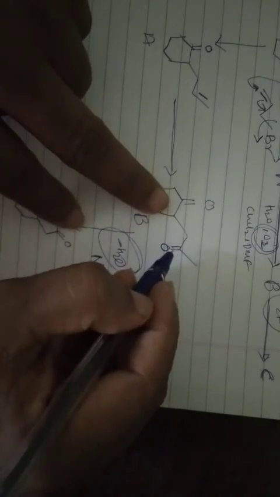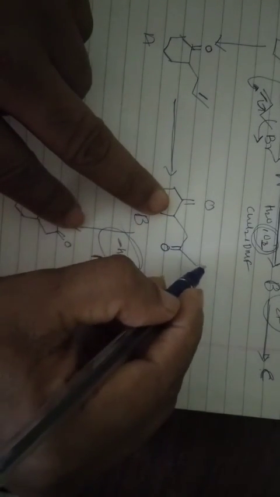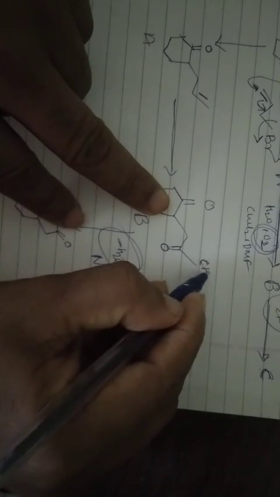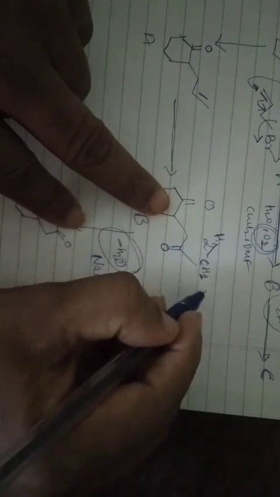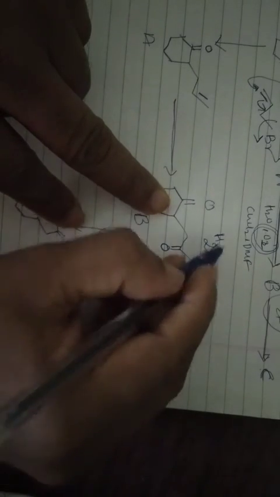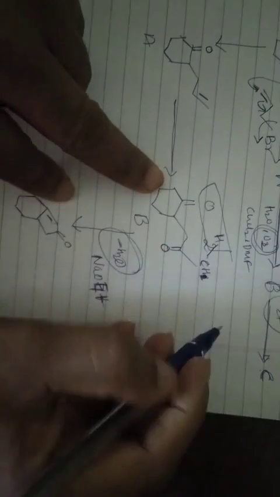This is the final product you get when it is treated with sodium ethoxide. Cyclization is going to take place here. This is C double bond O, CH3, CH2. So this CH2, and this CH2 and this CH, are going to form a cyclization, and you get this product like this.